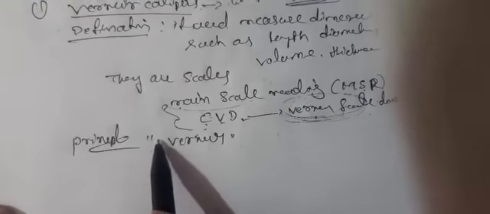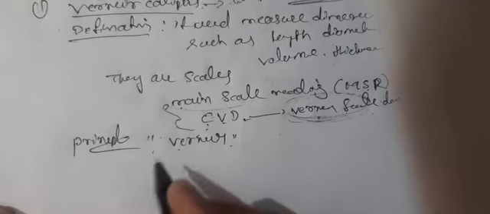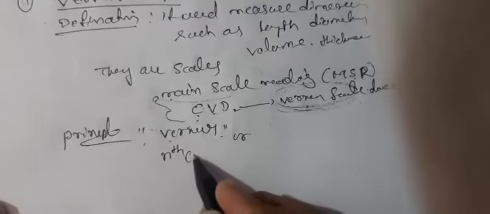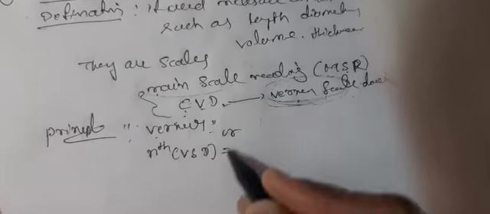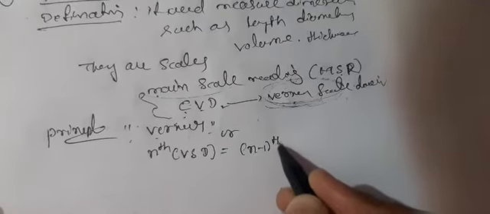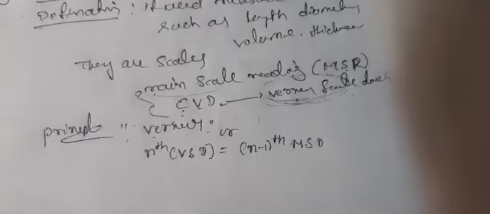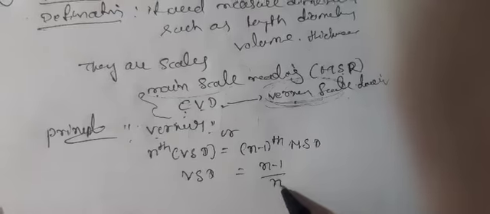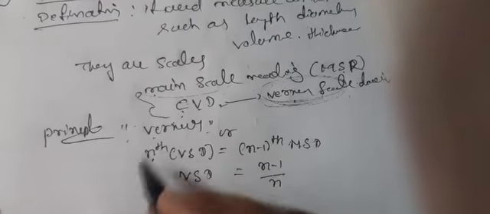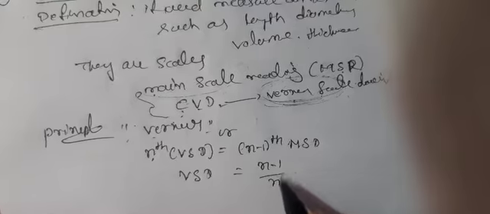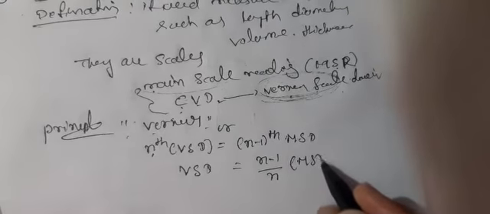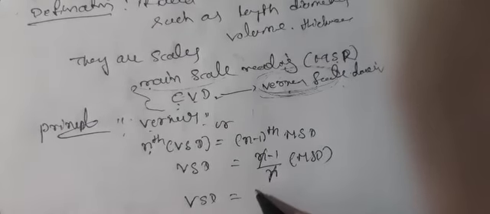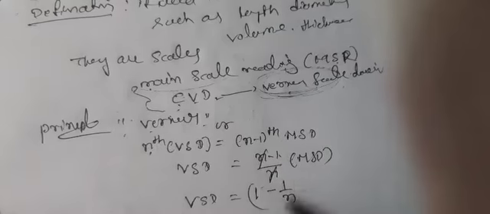The n divisions of the vernier scale divisions, VSD, are equal to n minus 1 divisions of the main scale divisions, or VSD is equal to (n minus 1) by n times MSD. Here n is an integer, so VSD is equal to 1 minus 1 by n MSD.